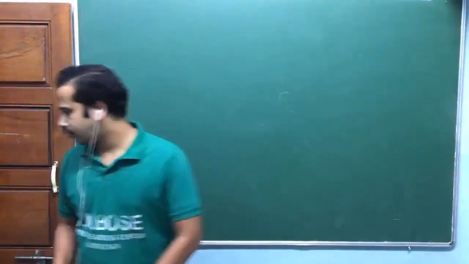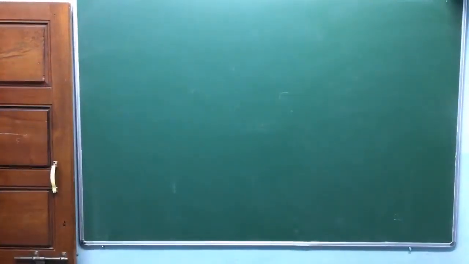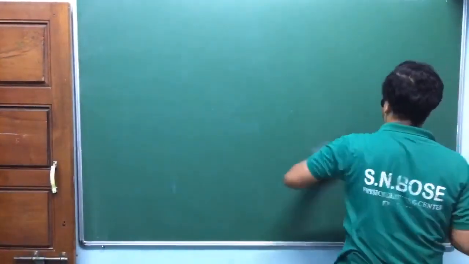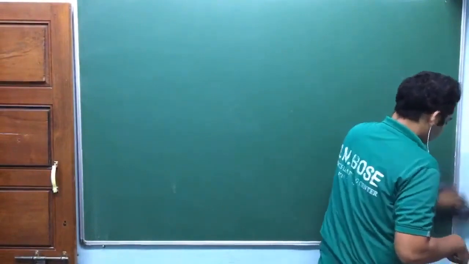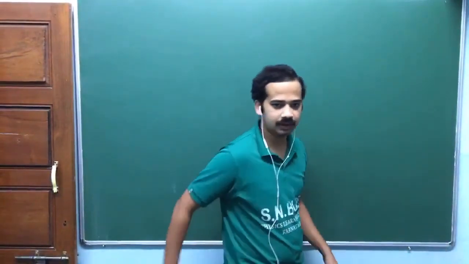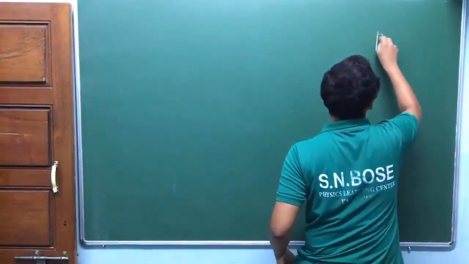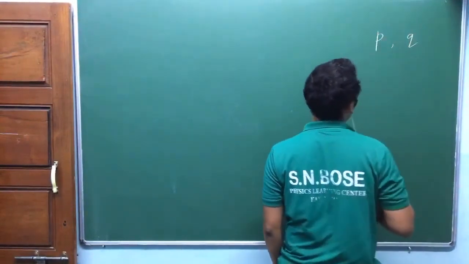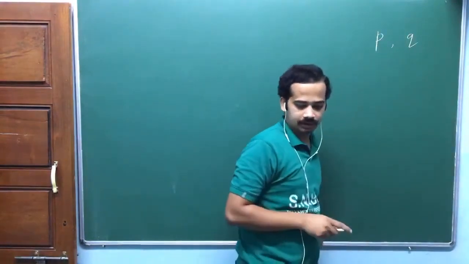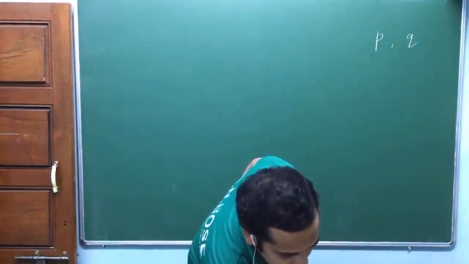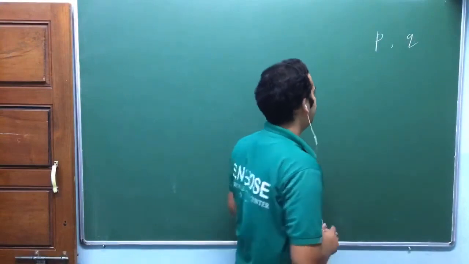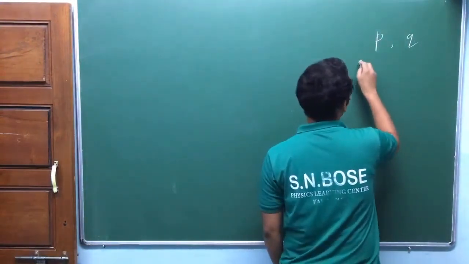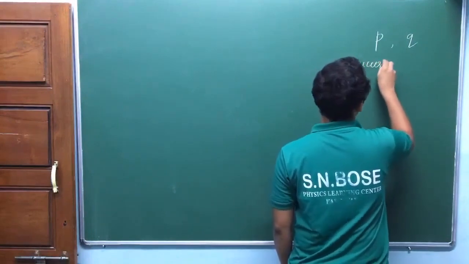Yeah, we better recall whatever we did in the binomial distribution, and we have to apply that one, isn't it? Occurrence and non-occurrence. Success or failure. In that kind of situation, suppose P is the probability of success and Q is the probability of failure. Or occurrence and non-occurrence: P is the probability of some occurrence, Q is the probability of some non-occurrence. So success, failure.